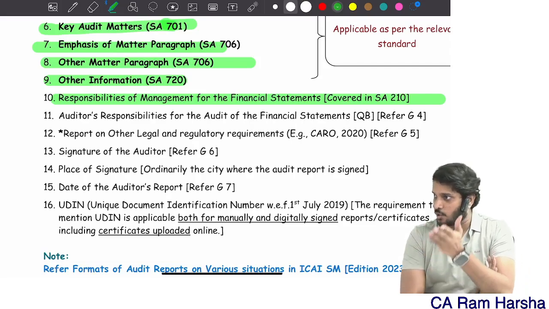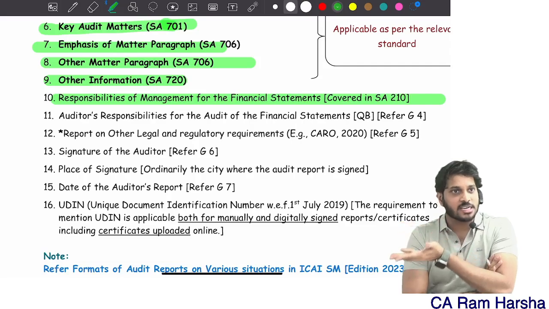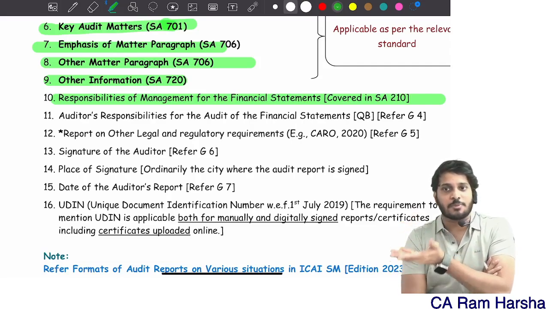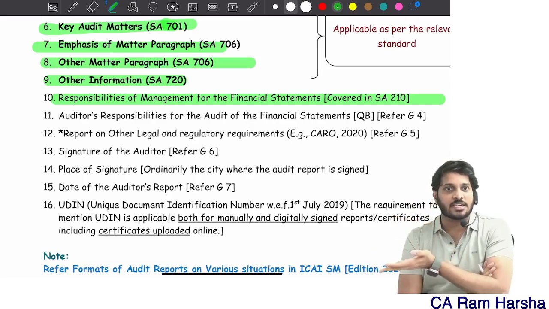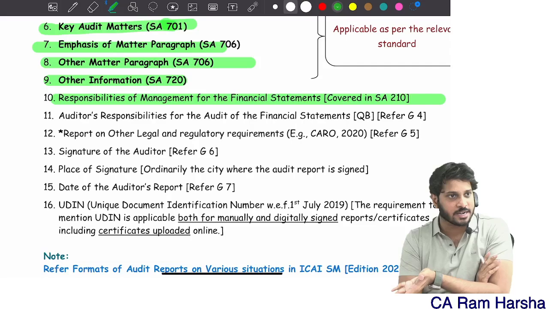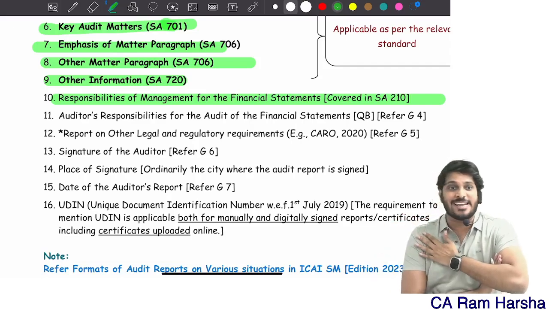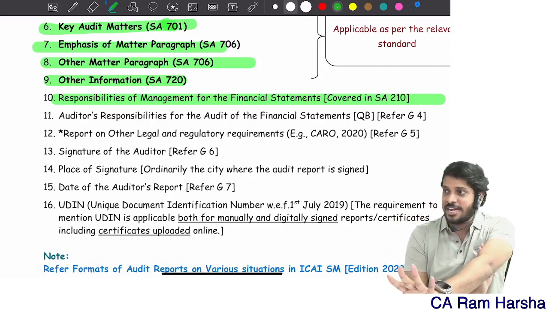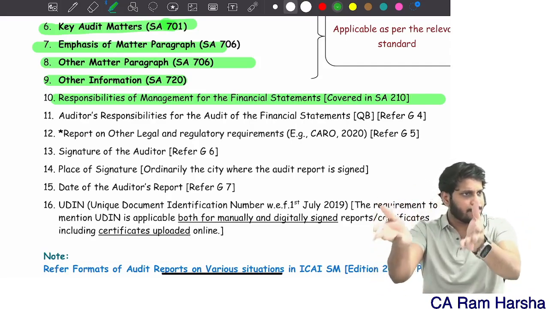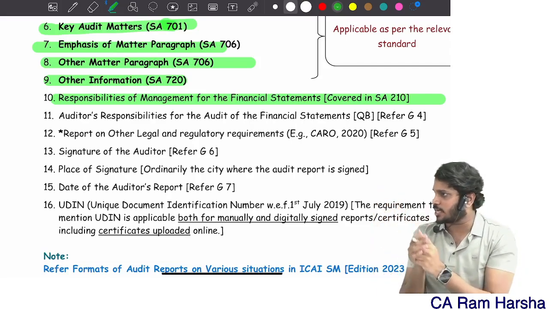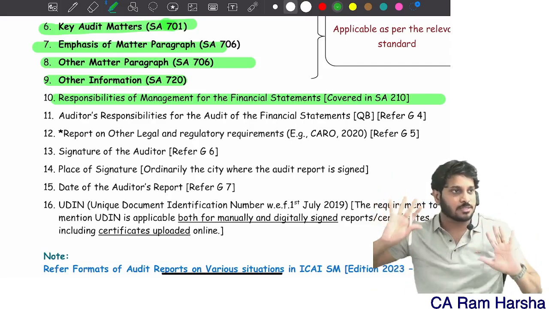You should tell people who are responsible for financials. They are responsible for preparing financials as per the applicable framework. Their responsibility is to maintain internal control so that frauds and errors are prevented. They are responsible to give me complete access to books and records, provide me additional information, provide me access to people. You need to tell what is the responsibility of management.